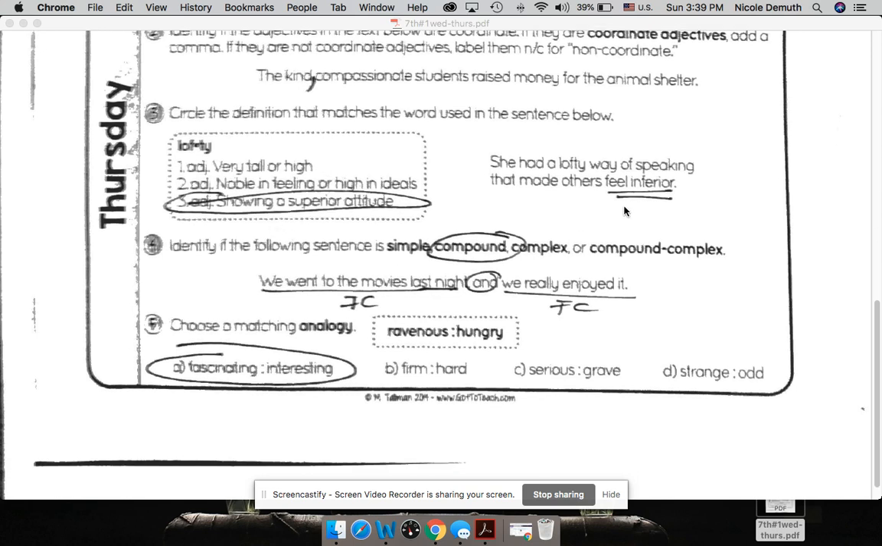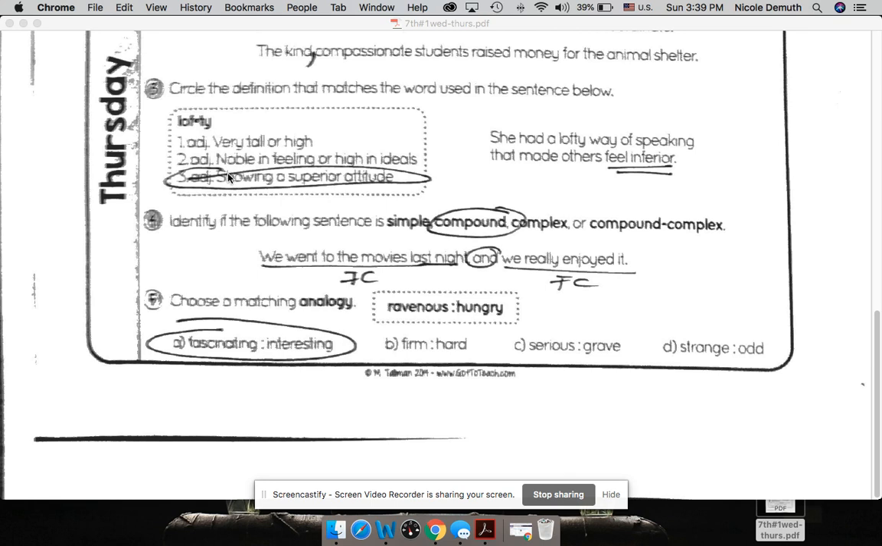For number 3, we've seen this before. Circle the definition that matches the word used in the sentence. So she has a lofty way of speaking that made others feel inferior or less than. So she doesn't have a tall way of speaking. She doesn't have noble feelings or high ideals. That's something that she might be, like if we were describing her here. However, we're describing the way she's speaking. So that means she's showing a superior attitude. And the clue here is feel inferior. We see superior here in the definition. That's how we know that's the right definition, that she has a superior attitude, which makes everybody else feel less than her.